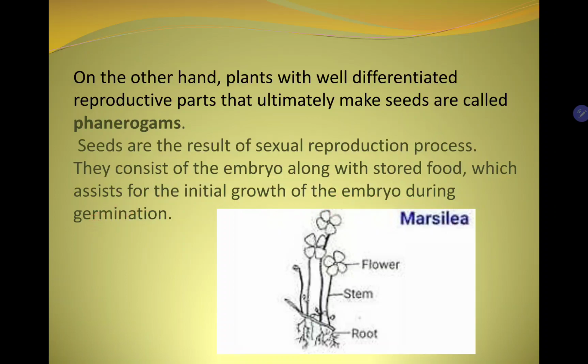So during the sexual reproduction in plants, seeds are formed और सीड्स के अंदर एक एम्ब्रियो होता है जो कि फूड स्टोर करके रखता है विच इज़ रिस्पॉन्सिबल फॉर नरिशमेंट ऑफ द सीड और इनिशियल एम्ब्रियो की ग्रोथ में हेल्प करता है. So here is a diagram of Marsilea. You can see well defined roots, stem and flower as well in this diagram.